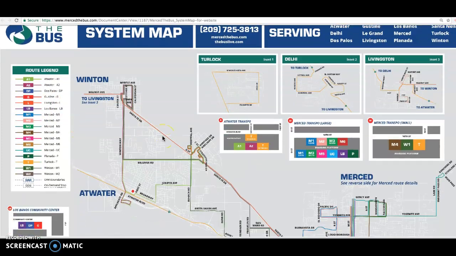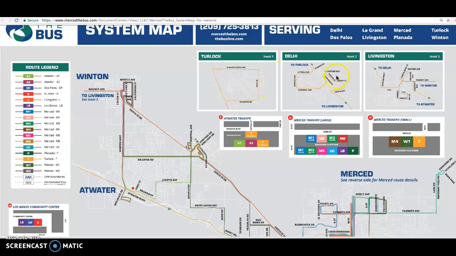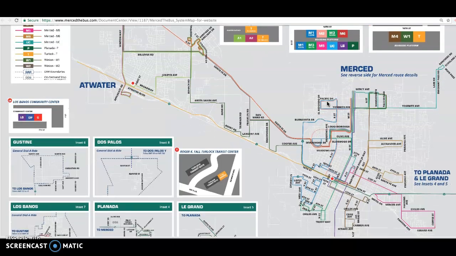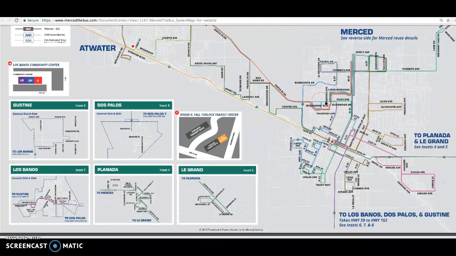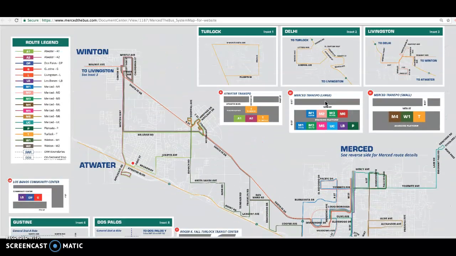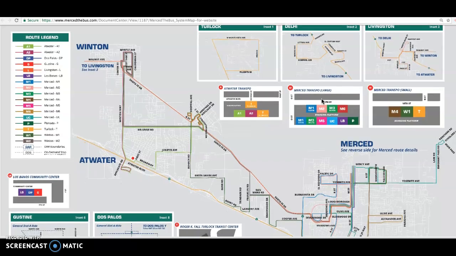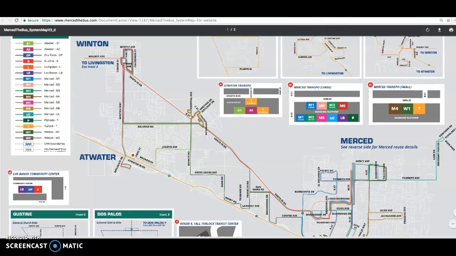Okay, so there are different places that it'll take you. It'll take you to Turlock, Delhi, Livingston, Augustine, Dos Palos, Los Banos, Planada, and La Grande. If you think about it, Los Banos and Turlock are roughly around 30 minutes away, so that's not too bad for the bus to take you there and back if you need to. Okay, there's the big map.